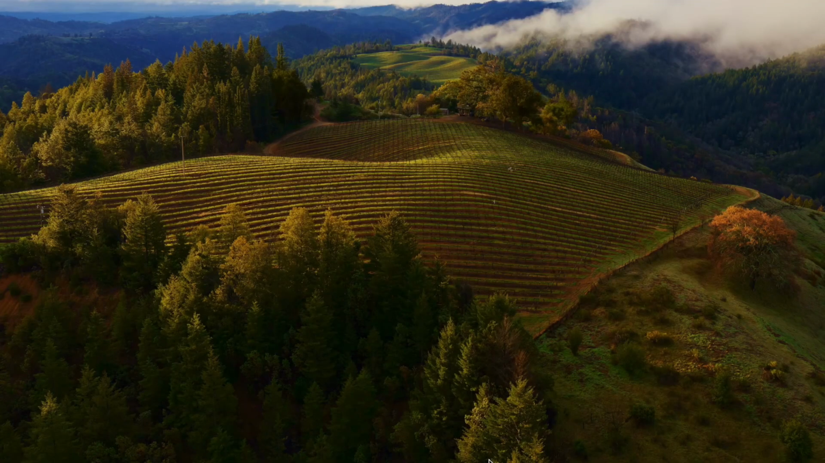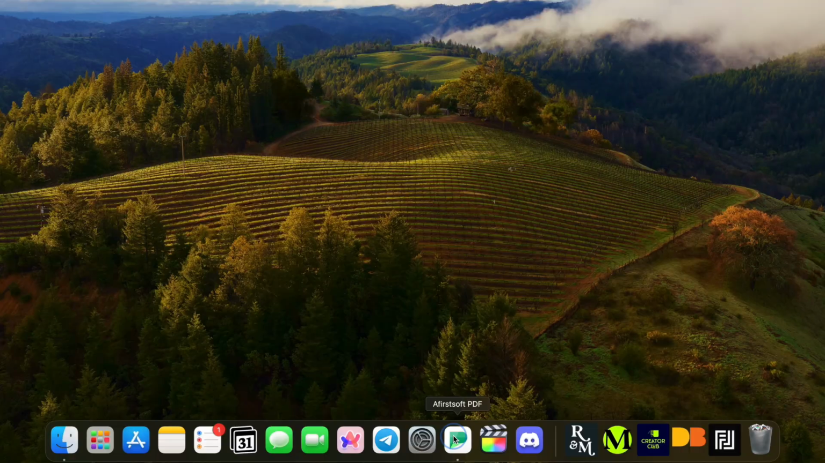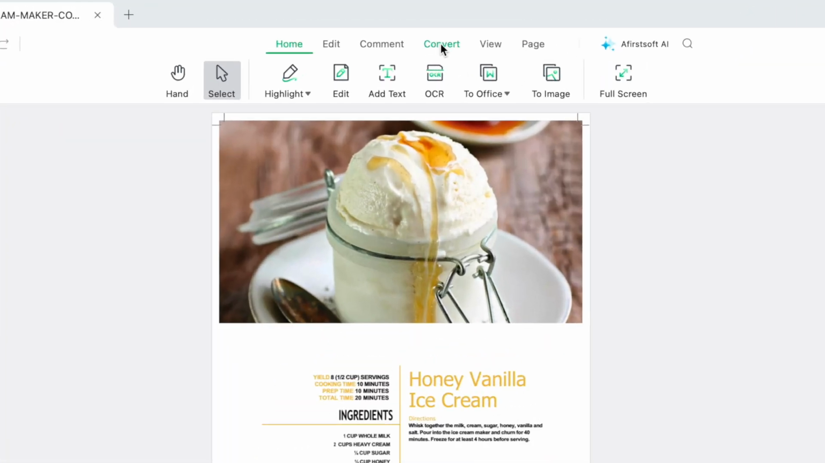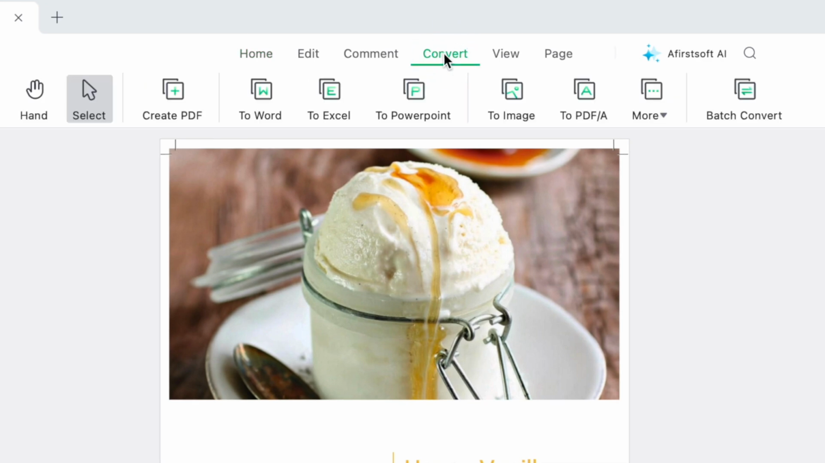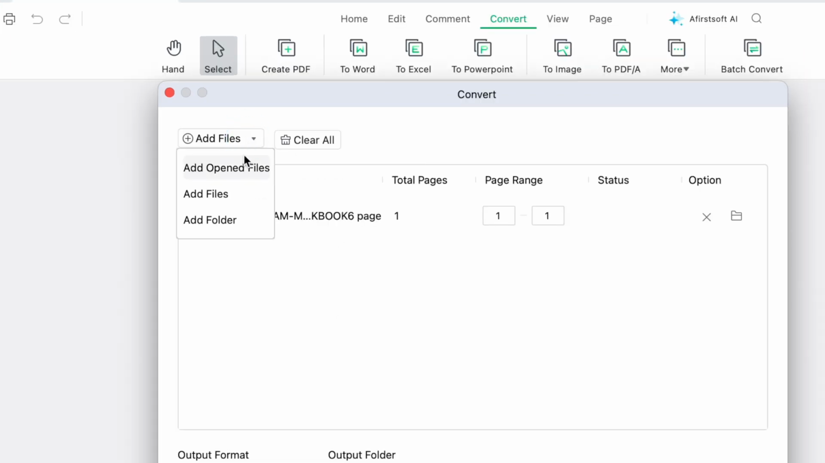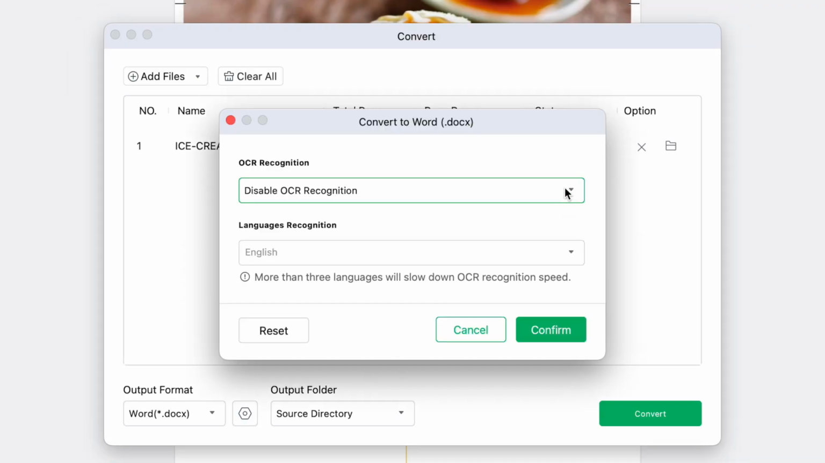First, open the Afirstsoft PDF application on your computer, and then open the PDF file you want to convert. Go to the Convert tab and select the To Word option to launch the PDF to Word converter. You can adjust the conversion settings if needed. For batch conversion, select Add Files or even folders to process at once. You can also enable automatic scanning PDF recognition if your document is a scanned PDF.